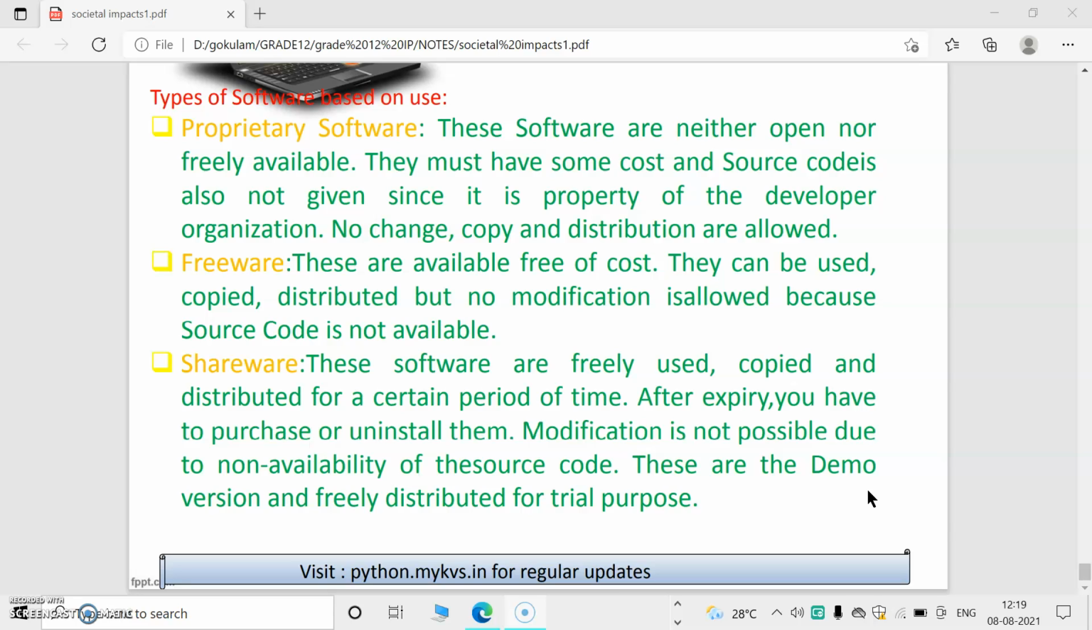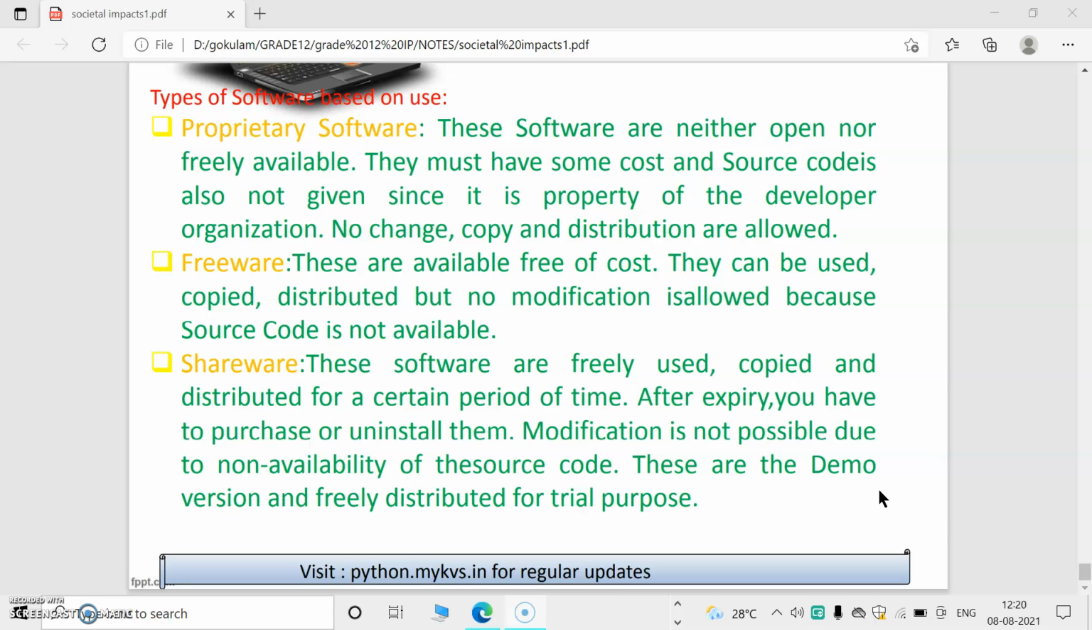Then shareware. Shareware means these software are freely used, copied and distributed for a certain period of time. After expiry, you have to purchase or uninstall them. So if you purchase a course app for 1 year, after 1 year it will be locked. So we cannot use that software again. Up to our payment limit, we can use the software. Modification is not possible definitely because we will not get the source code. If source code is available, then only modification is possible. That is possible in free software and open source software only.